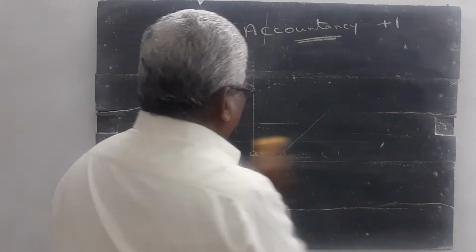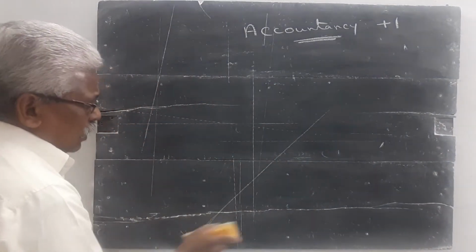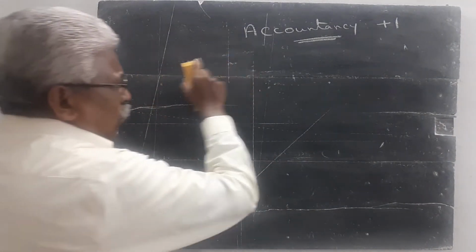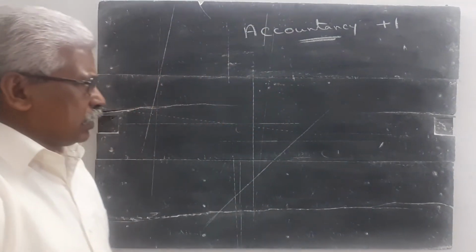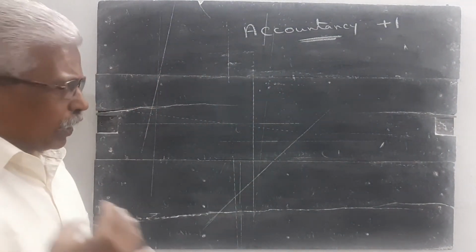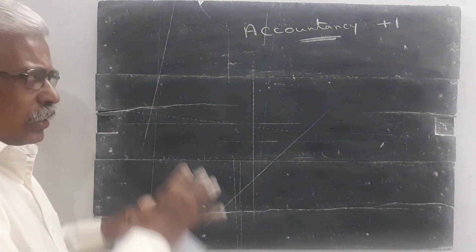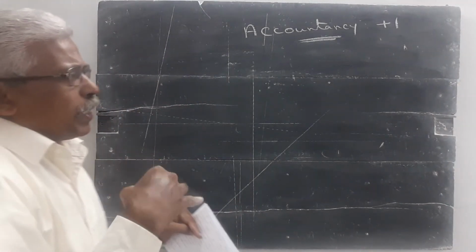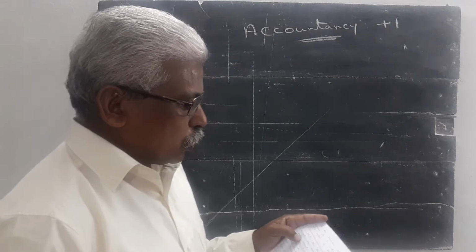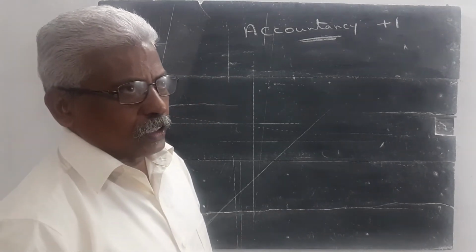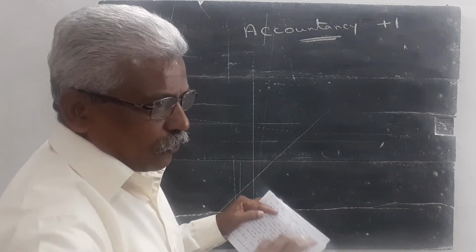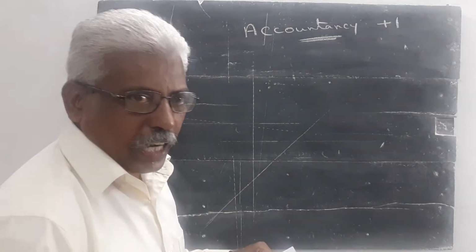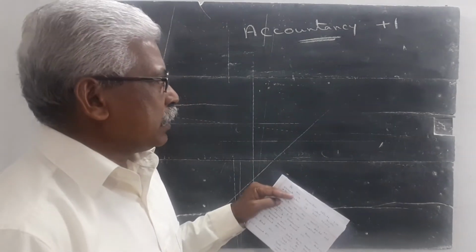Then I will explain these things in the subsequent classes also, so do not worry if you are not able to understand. I will explain the same procedure again and again in the next videos. Today I go fast. If you follow the subsequent classes, you can easily identify it, because you are initial students.